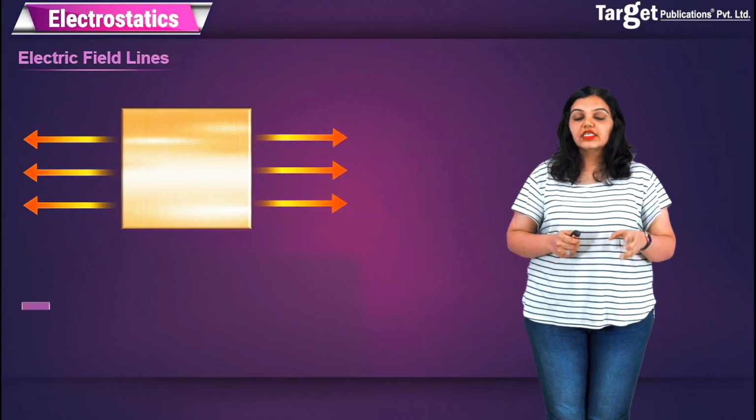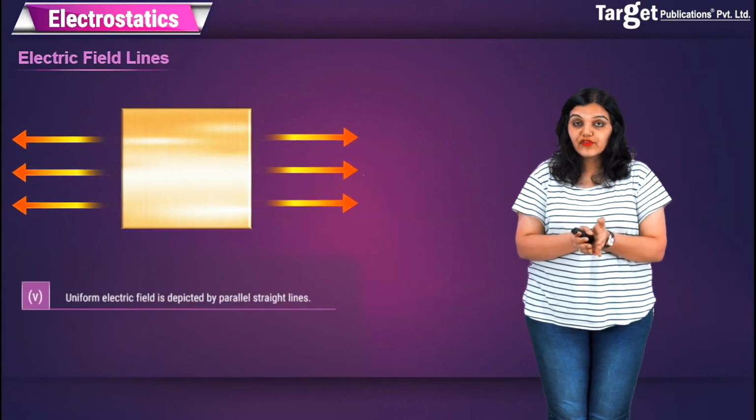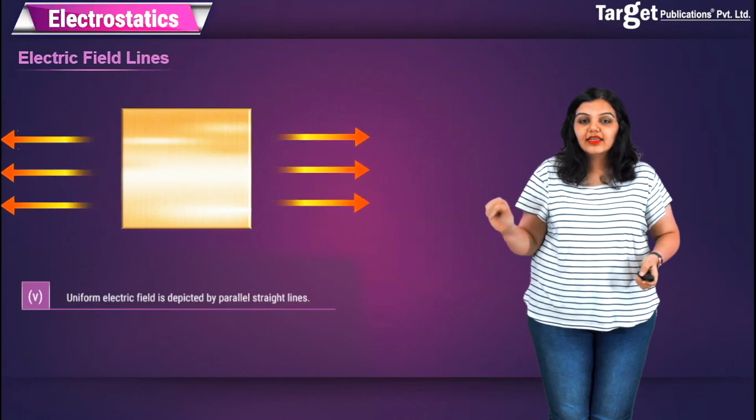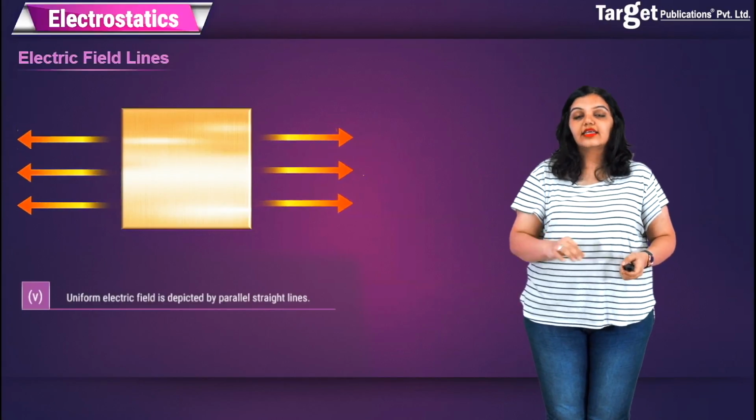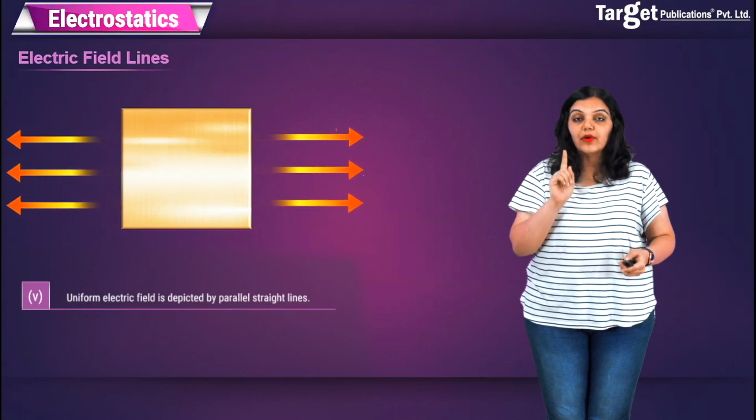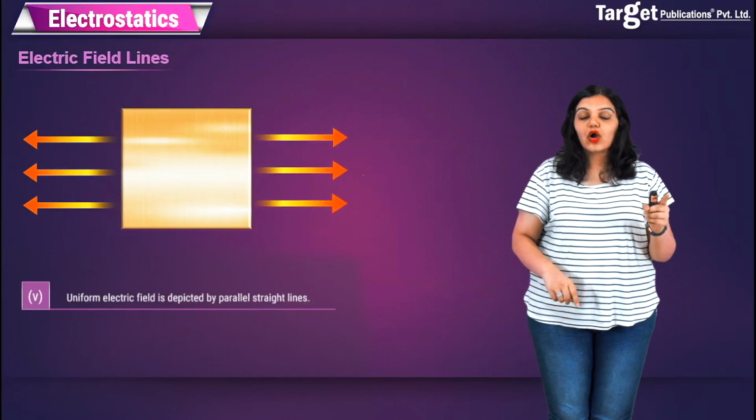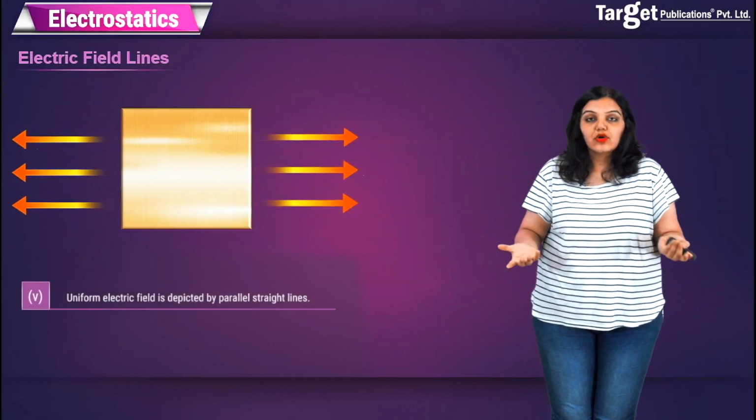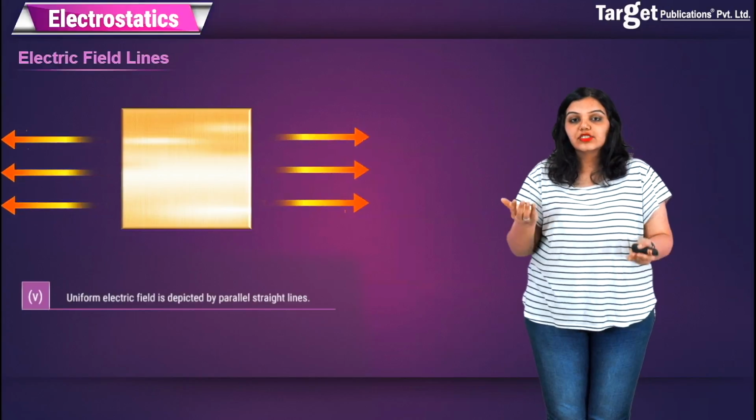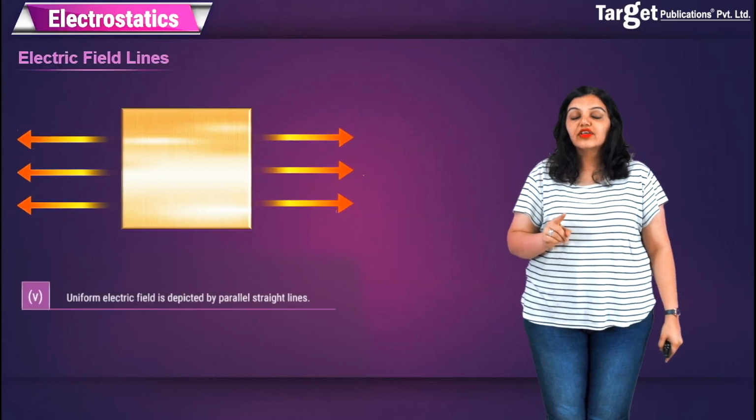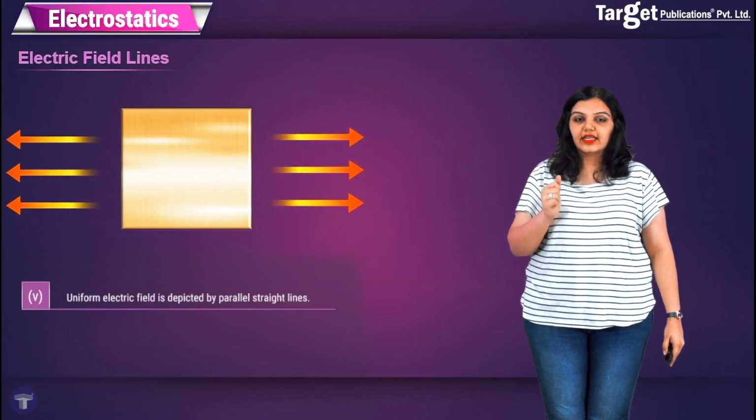The final property of the electric field line is that if you have a uniform field, then you must draw parallel lines, and parallel straight lines are the way of drawing a uniform electric field. So the field that we saw before, that is the field of the point charge, those lines were not parallel, so obviously that was not a uniform field. Uniform fields will always be depicted by parallel straight lines.